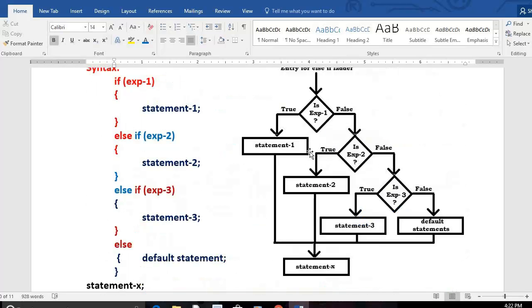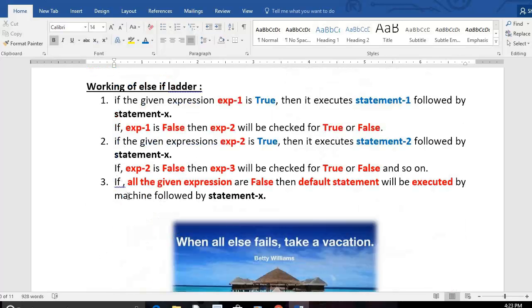In this syntax, I used only 3 expressions. It's not compulsory that you go for 3 conditions only. You can take expressions 4, 5, 6, 7, n number of expressions. You can extend the syntax in the examination. If all the conditions are false, then the default statement will be followed by the computer system, followed by statement X.